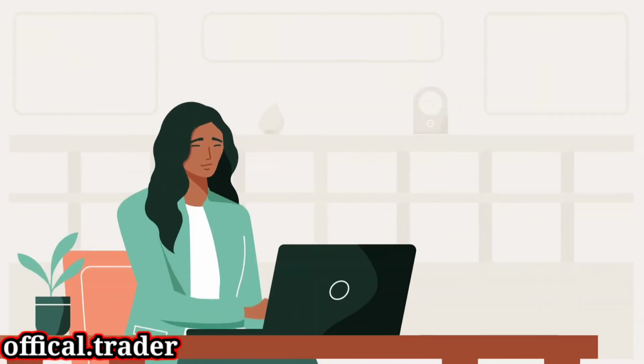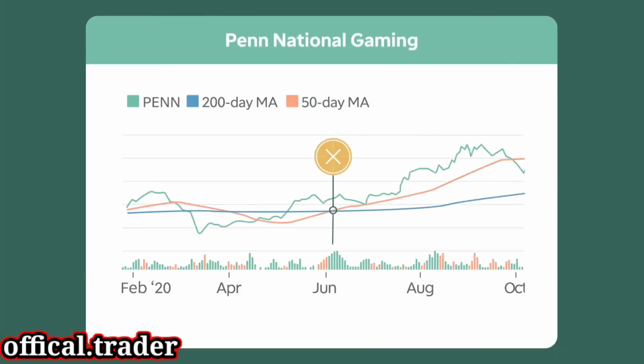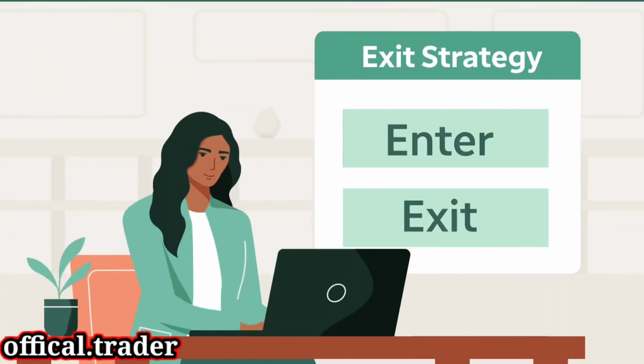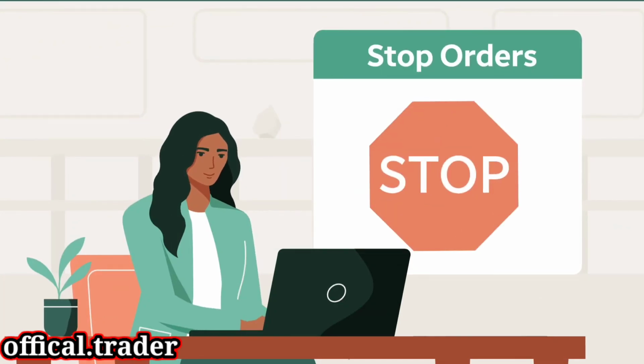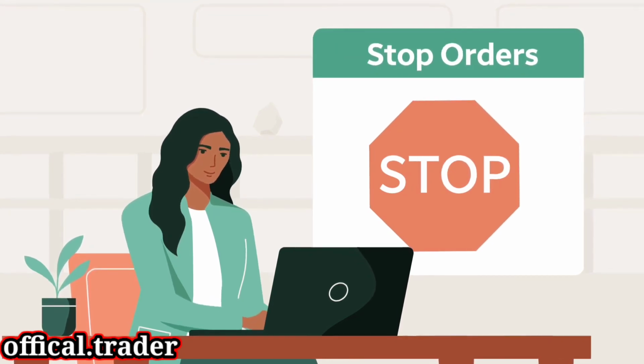Another way to know if a cross is reliable is by looking at volume. A crossover accompanied by high volume suggests broader participation in the move, which may mean a more reliable signal than one that occurs when there's little volume. Also, for every entry into a trade, make sure you've got an exit strategy. Setting stops can potentially prevent you from losing big on trades while locking in wins.